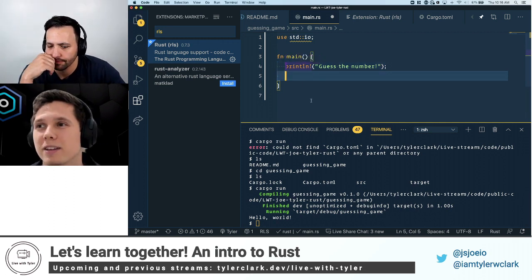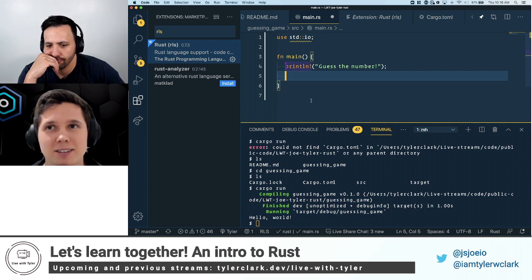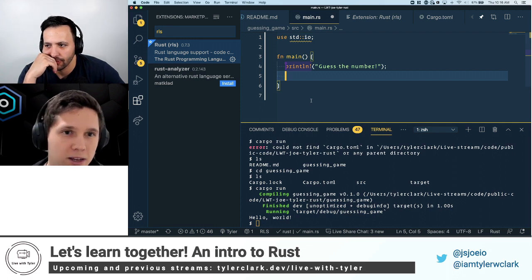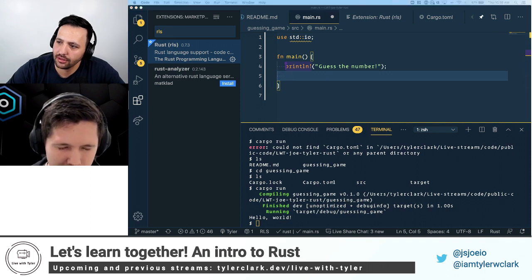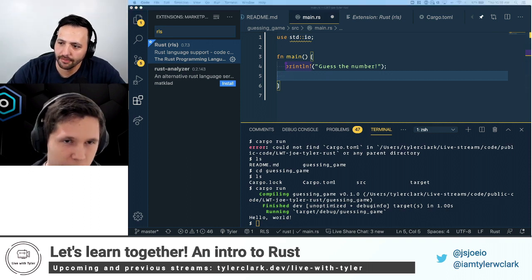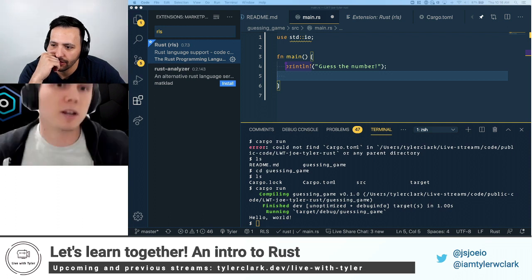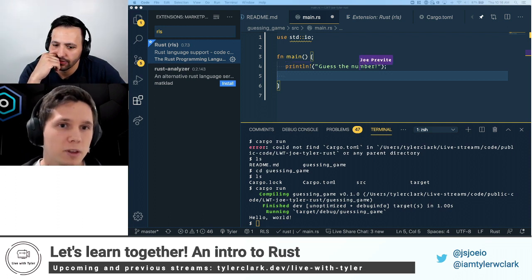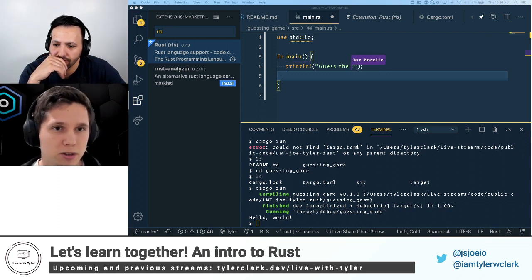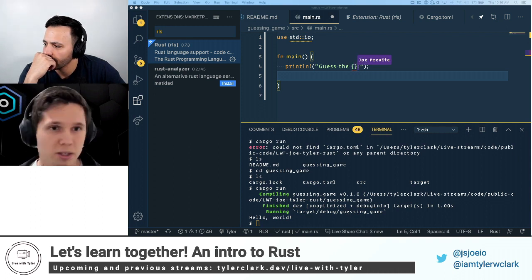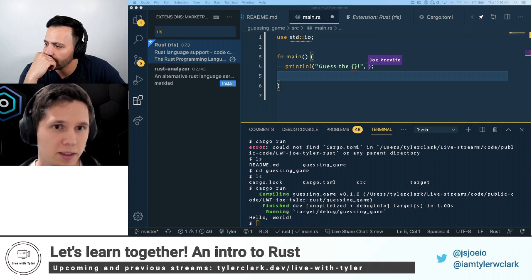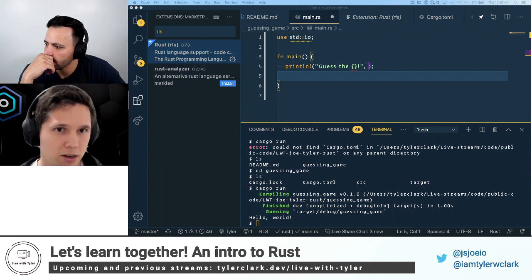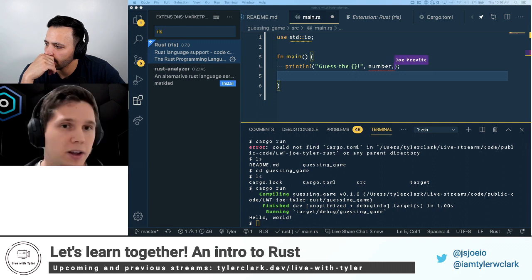It's kind of like a global function in my brain, but it's really not, because it can take a variadic number of arguments. So essentially, we could pass in guess the number, and just to show this a little bit, we could delete number and replace it with this placeholder, the curly brackets. And then if we put a comma and pass in a variable called number, we could pass that in there.